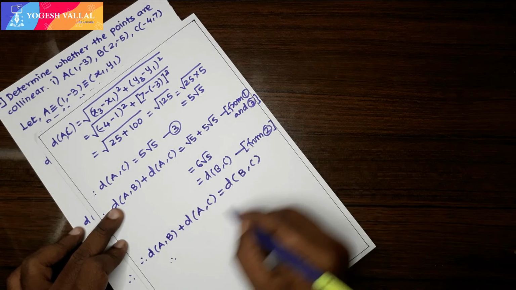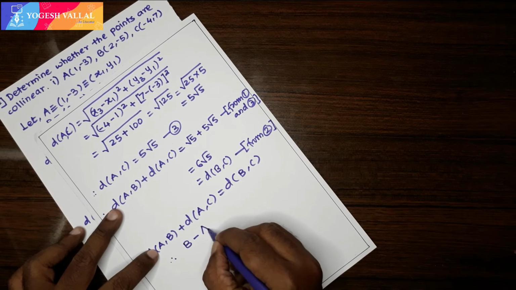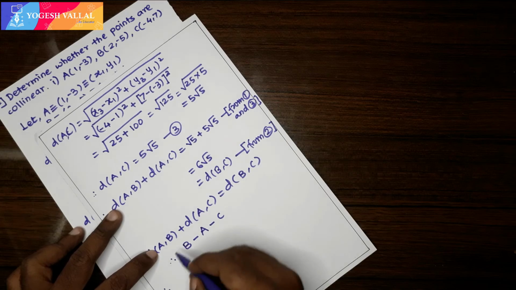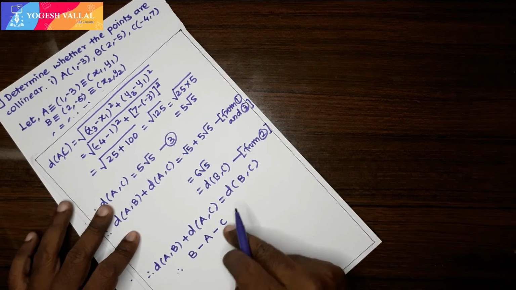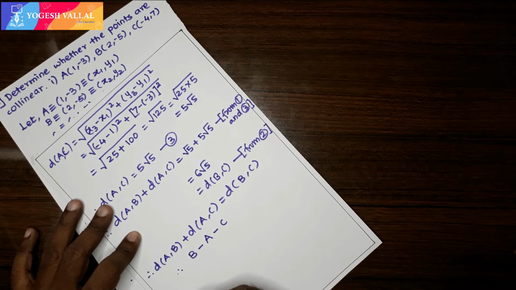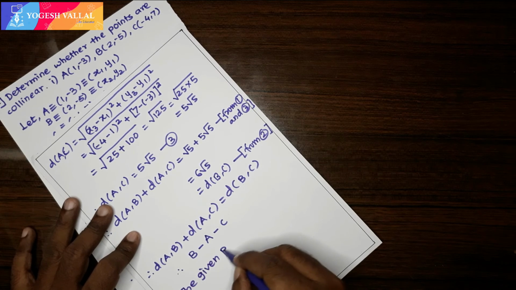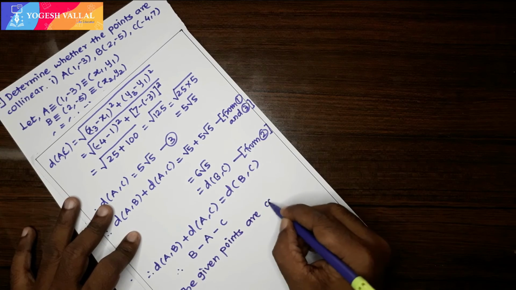So here we get betweenness as B-A-C, with A between B and C. Okay, therefore not only have we proved that the given points are collinear, we have also shown the betweenness. We can say that the given points are collinear.